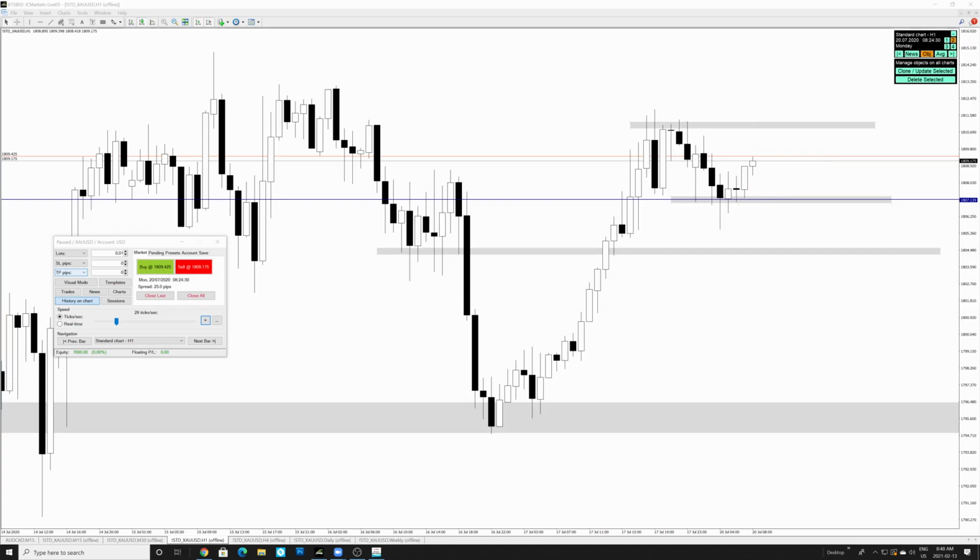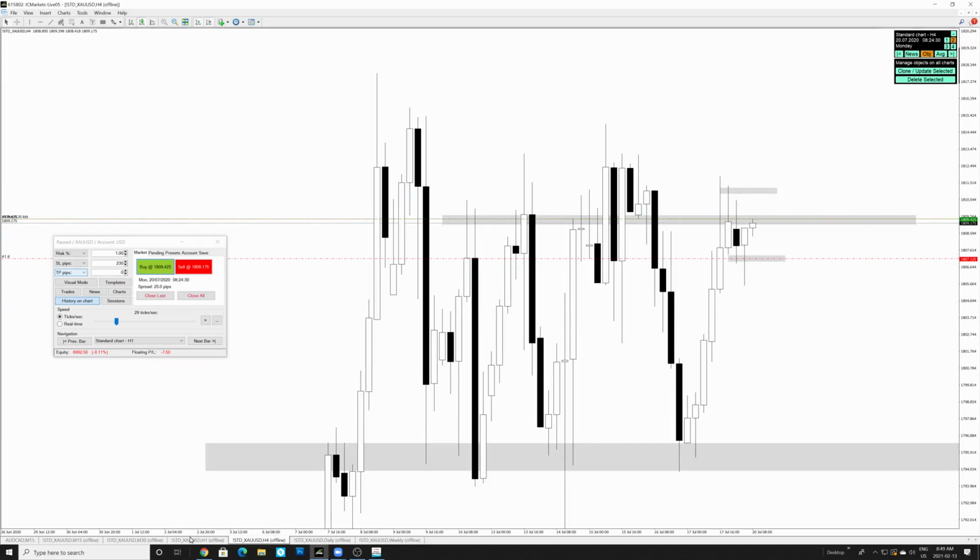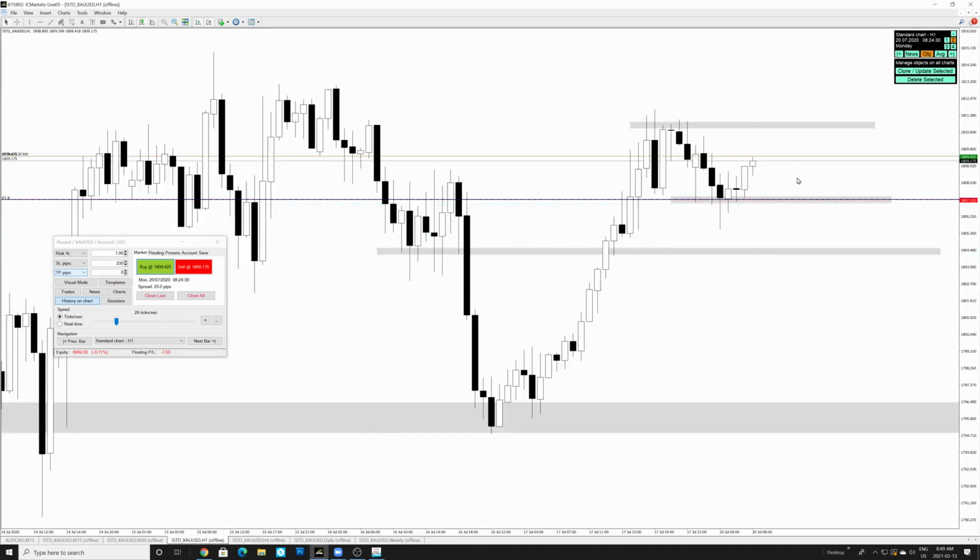So what we're going to do is risk around, what's going to be our risk? 1%. 1% is going to be risk over here. Stop's going to be around 22 pips, and almost the same area we're targeting up over there. So let's do this over here. It's going to be 23. We're going to set a buy position. Looking at the 4-hour time frame, looks pretty good. 1-hour time frame also looks good. Anticipating price to continue up. We're going to secure positions, and then we're going to leave the rest running.